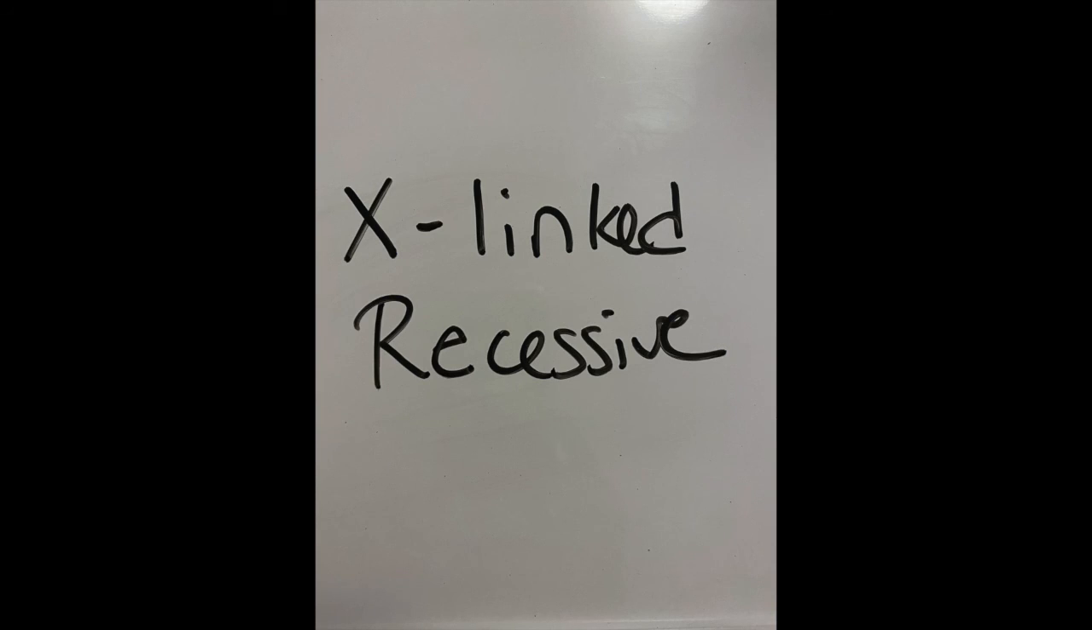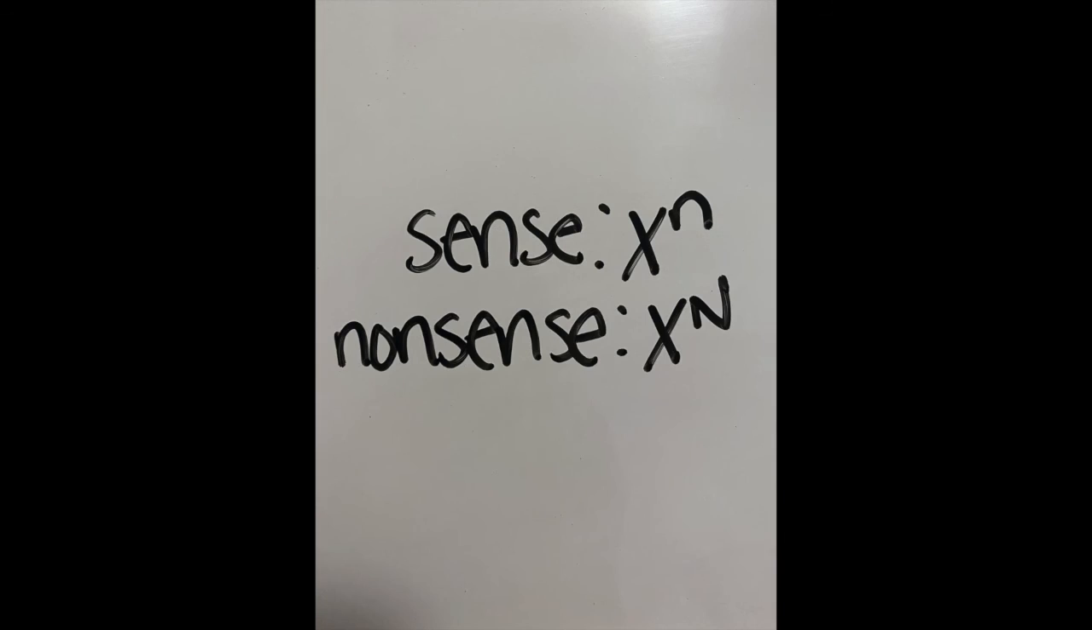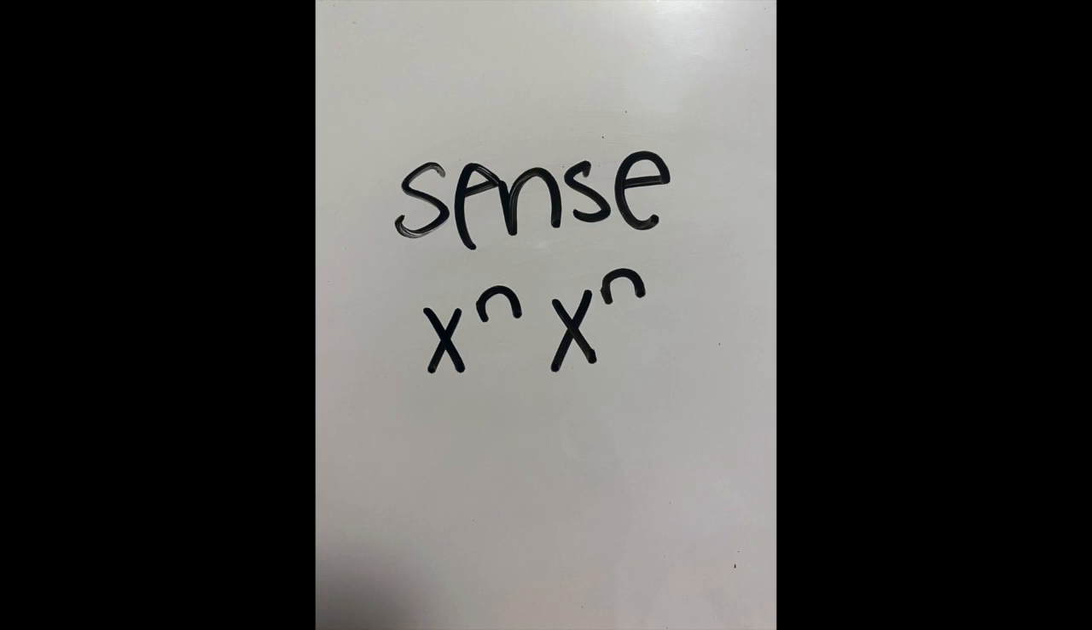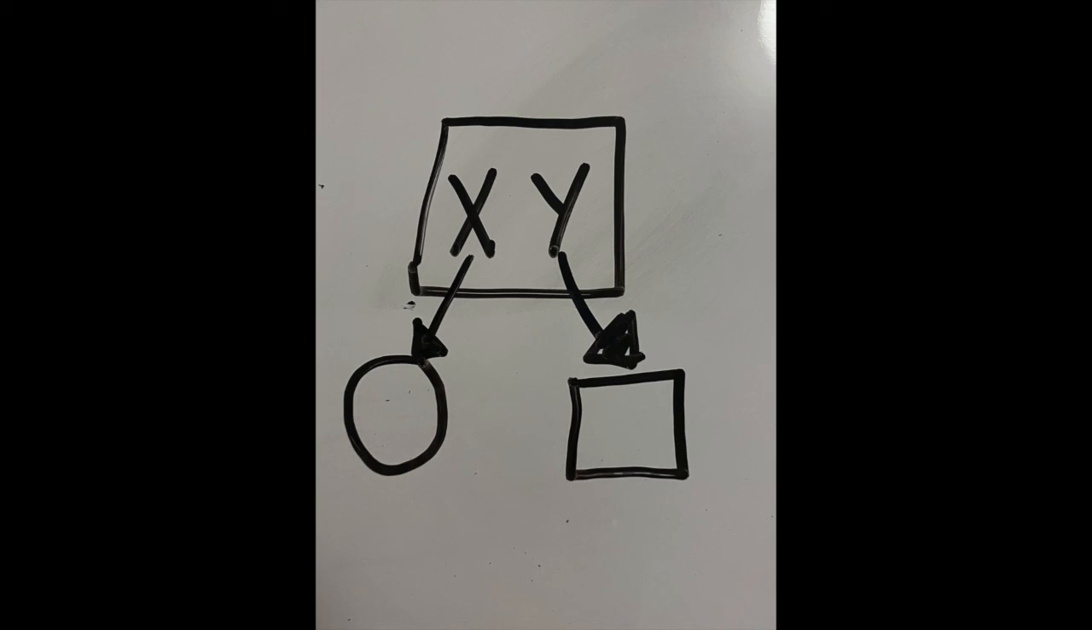The next mode of inheritance is X-linked recessive. The trait we are interested in will be the recessive allele attached to the X chromosome, and the other trait will be the dominant allele attached to the other X chromosome. The phenotype sense in this case can only be homozygous recessive genotype. In this case, like in the previous, males pass on X chromosomes to daughters and Y chromosomes to sons.